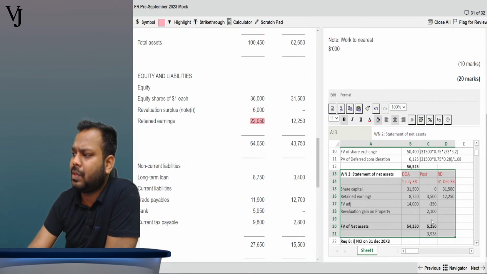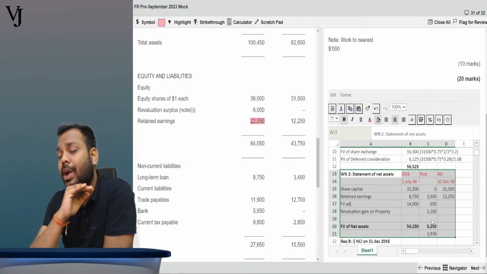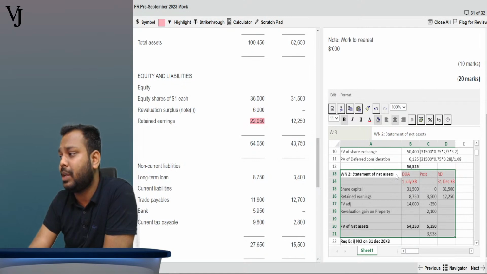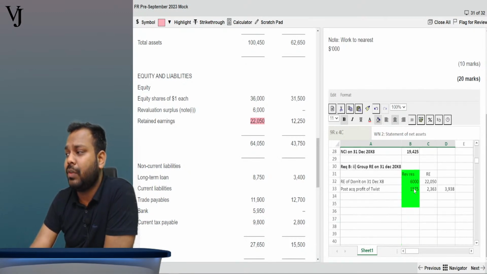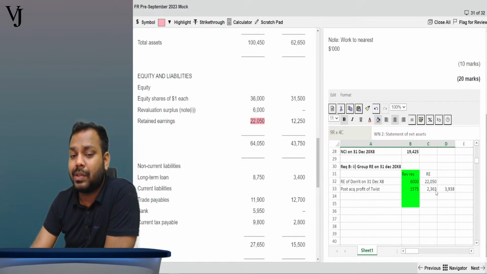If you don't prepare this, it's not that you will not be able to solve, but the chances of making a mistake become very high, because if you present it here, you can see the overall impact of everything. If you try to give the impact individually, there are very high chances that you will miss the transaction itself. Is that clear, Riddhi? So please do not do that in the exam.